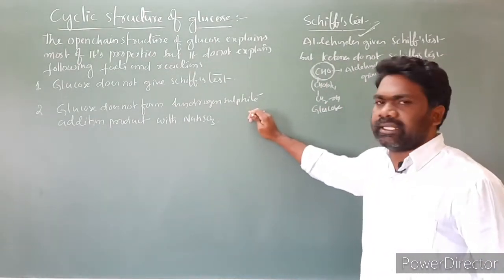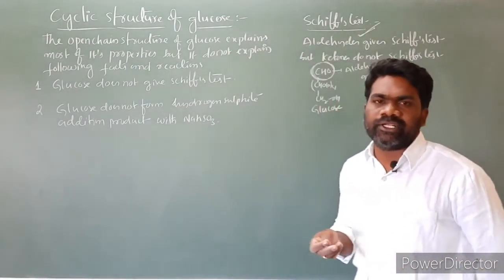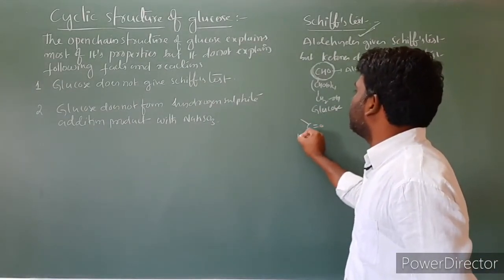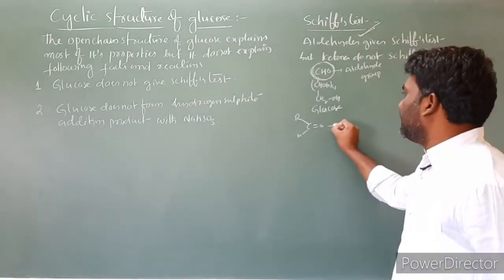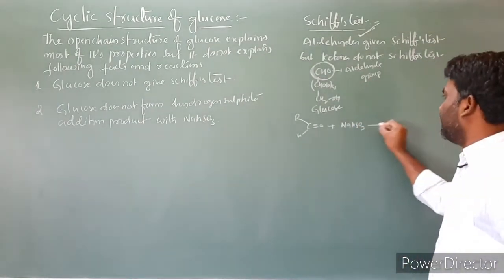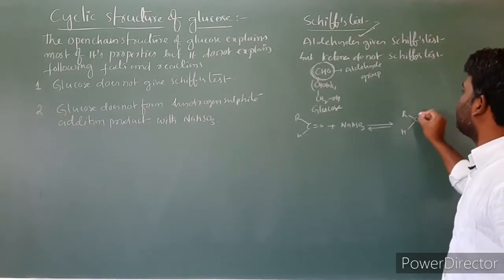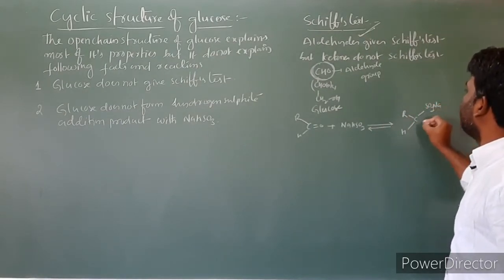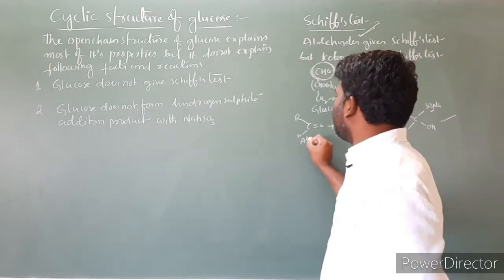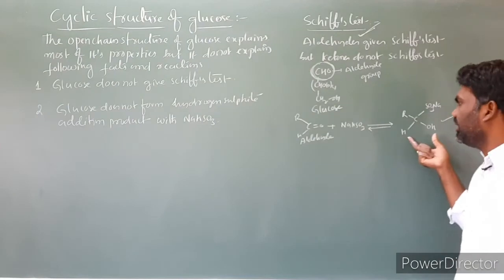Any compound that contains an aldehyde functional group will react with sodium hydrogen sulfite to form an addition product. Let me show how. I'm taking an aldehyde, RCHO. This aldehyde reacts with NaHSO3, and the final product is RCH(OH)SO3Na. So this is the addition product formed. Aldehydes react with sodium hydrogen sulfite forming an addition product.